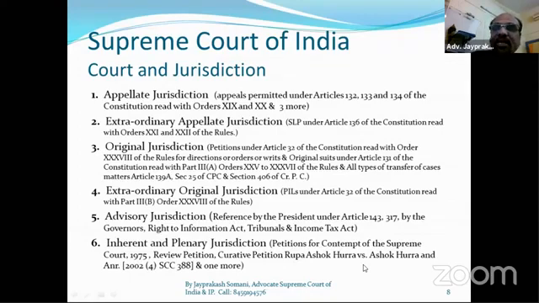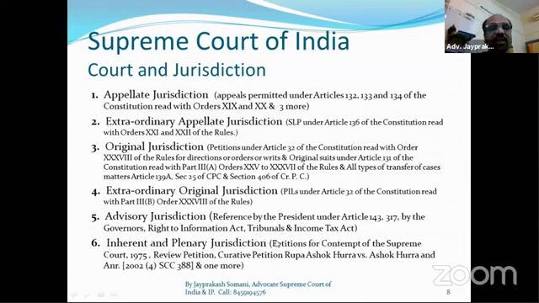And if we are not getting a satisfactory result from the review petition, then the last option is a curative petition. So after the judgment of the Supreme Court also, there are two stages: review petition and curative petition. And contempt of court petitions are also handled in this inherent and plenary jurisdiction.